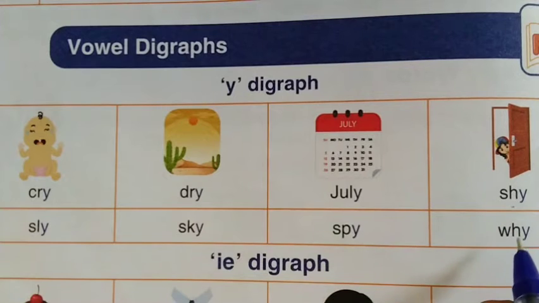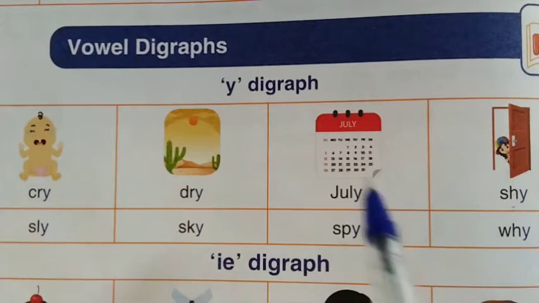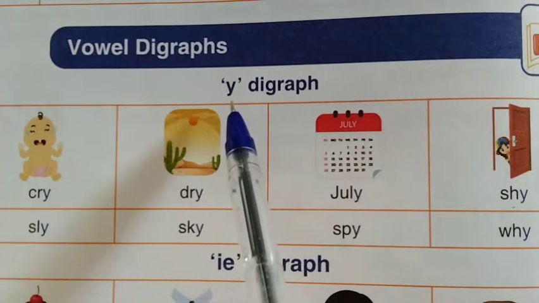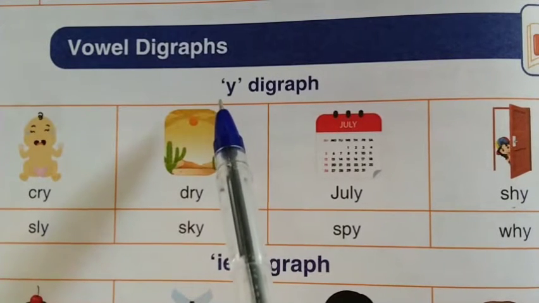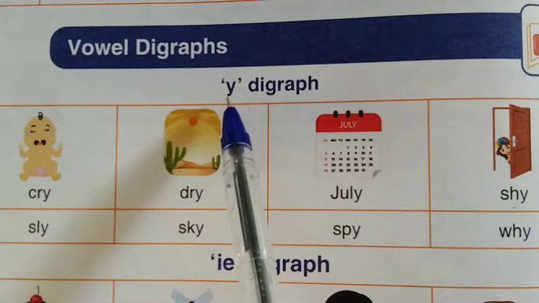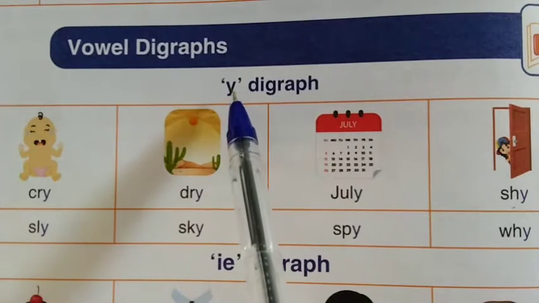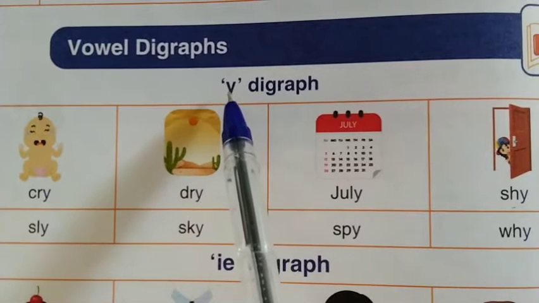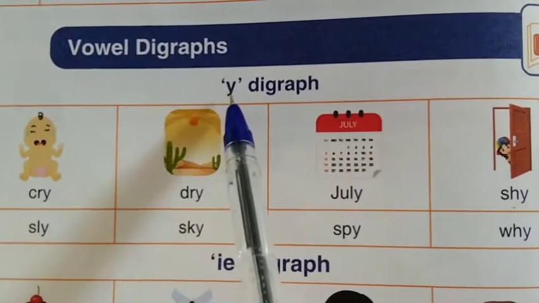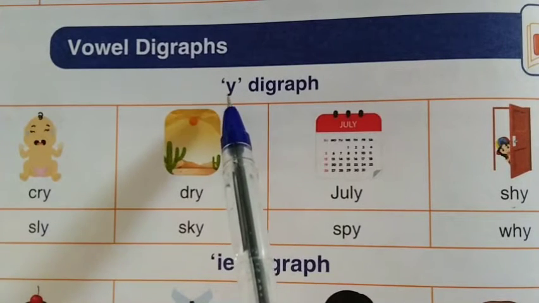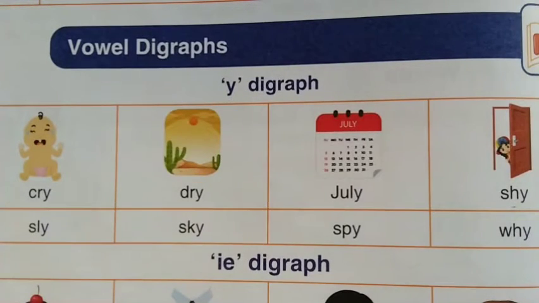I as in Y. What digraph is this? Yes, I digraph. You did not say Y digraph, because here the letter Y comes in the sound of I. So what digraph is this? I digraph. Say along with me. I. Shall we move to the next one?